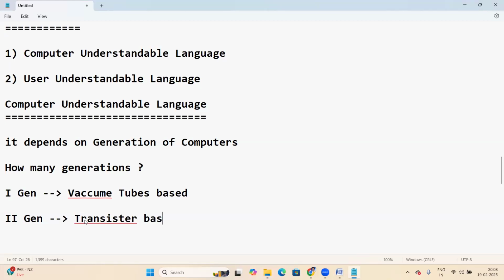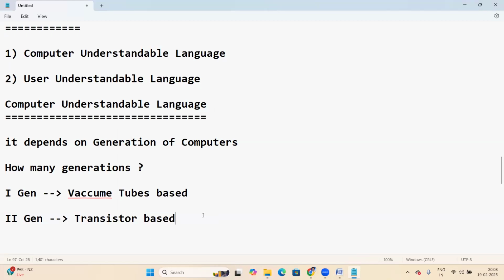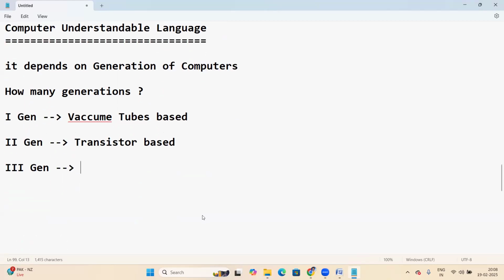The third generation is IC based, IC means integrated circuits.